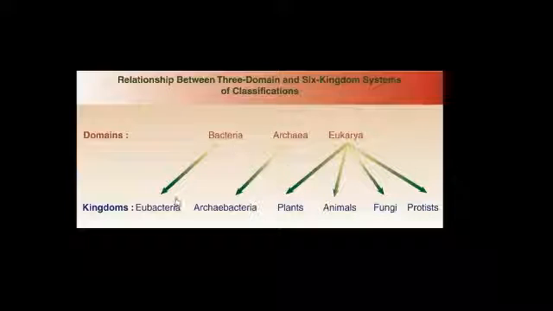Now notice how each domain corresponds to at least one kingdom. The bacteria domain corresponds to the eubacteria kingdom, and the archaea domain corresponds to the archaebacteria kingdom. Eukarya is the largest of all three domains, since it means organisms that have nuclei in their cells. That correlates to the last four kingdoms: Protista, Fungi, Animalia, and Plants. In this video, we will exclusively go through all of the kingdoms in full detail.